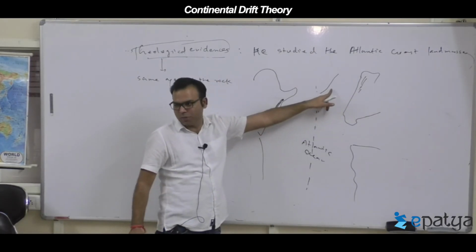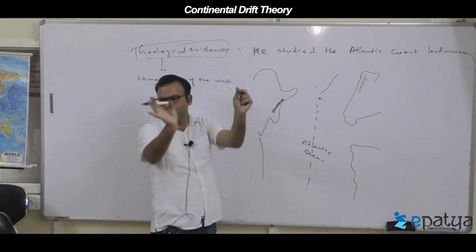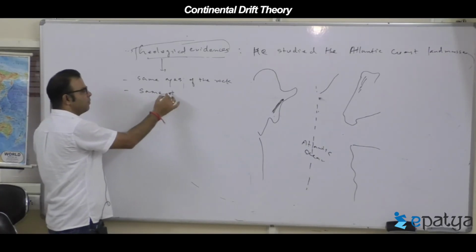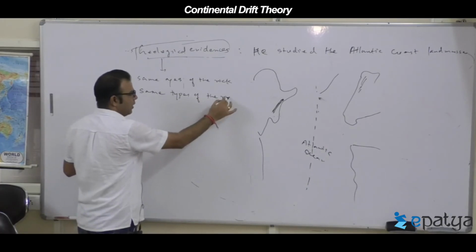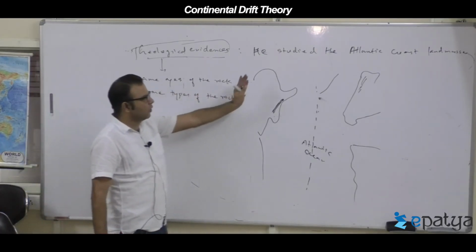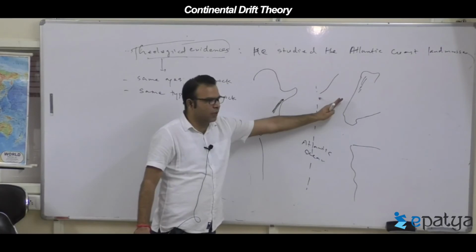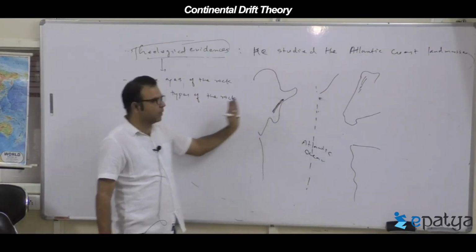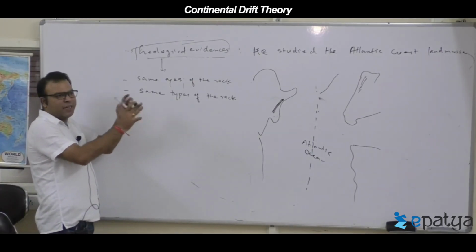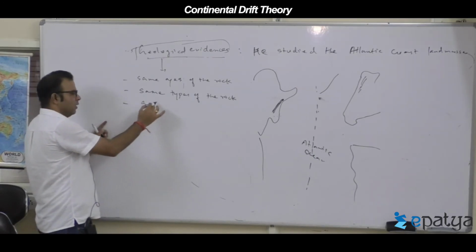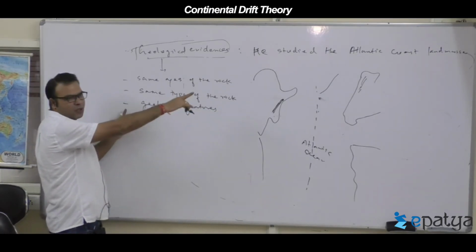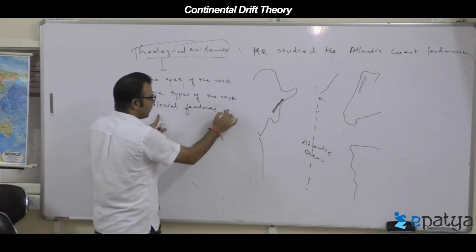It is only possible that they formed together and later split. Not only the same ages, but the same types of rocks, like igneous, metamorphic and sedimentary, on both sides, the European coast and the American coast of the Atlantic. He also found similar relief and geological features on the American and European landmasses.